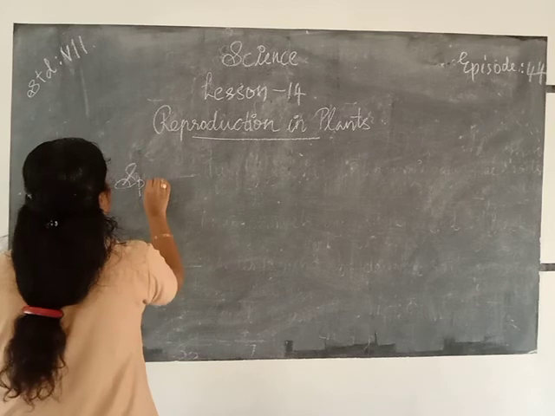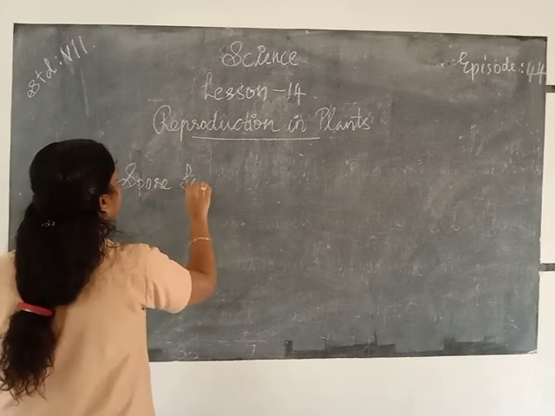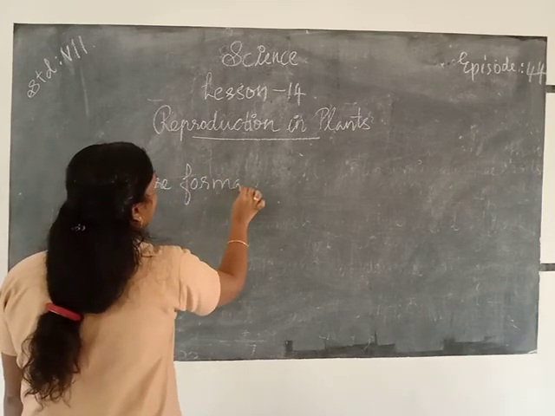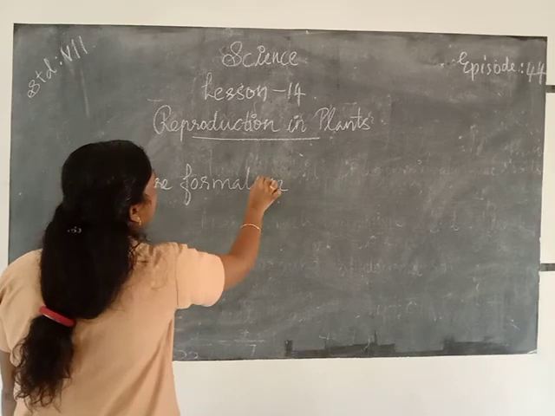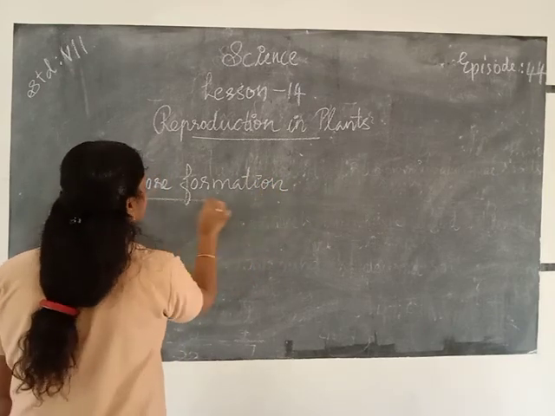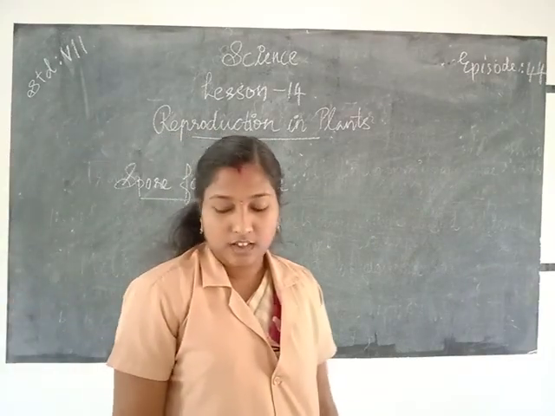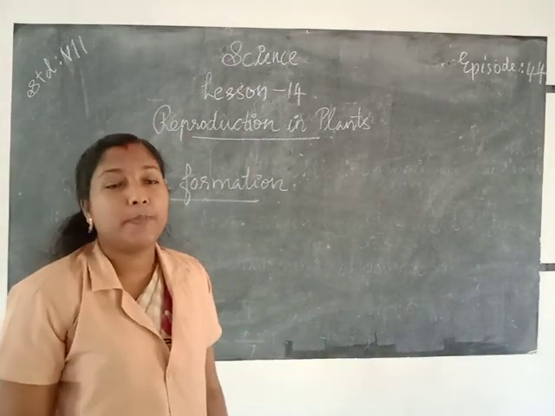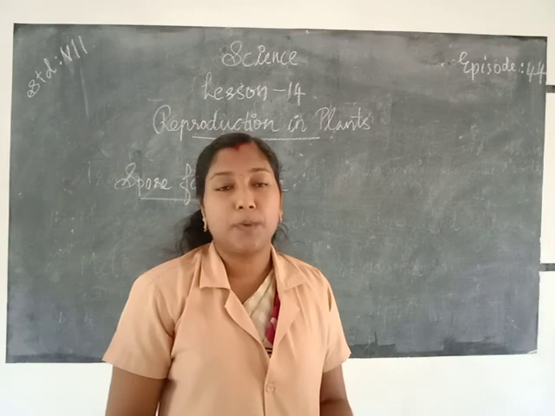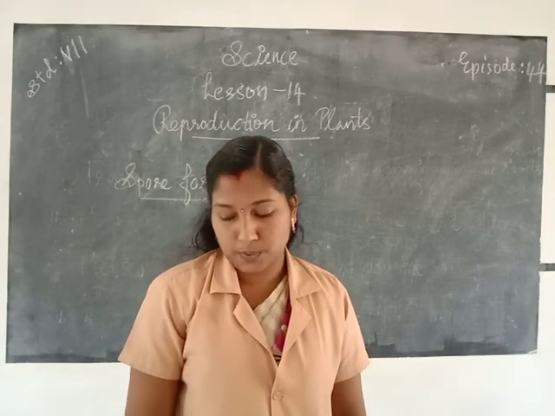Spore formation. Okay. So some fungus reproduce through spores. They form spores, then they reproduce.